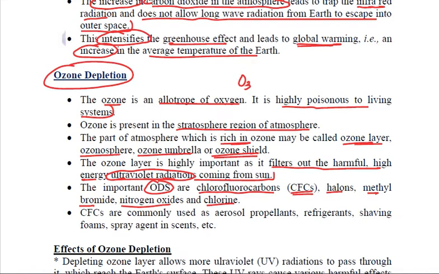All these ODS, or ozone depleting substances, react with the ozone and deplete it, making it thin. These CFCs are commonly used as aerosol propellants, refrigerants, shaving foams, spray agents in scents, etc. These are one of the major causes of ozone depletion, and we are concerned about it.